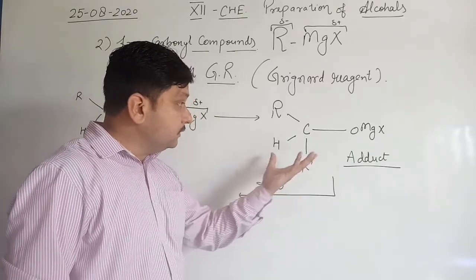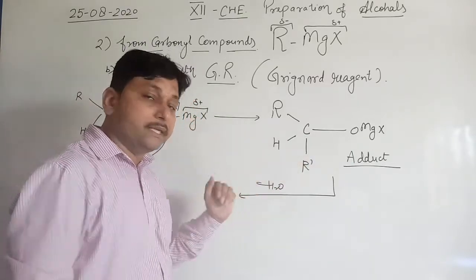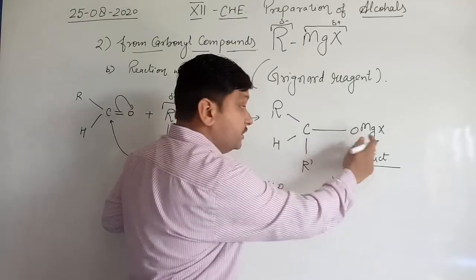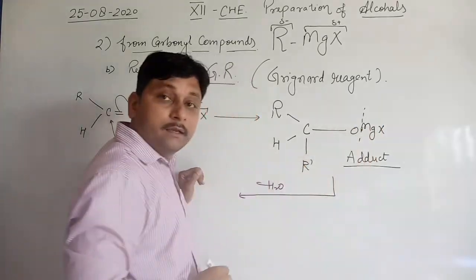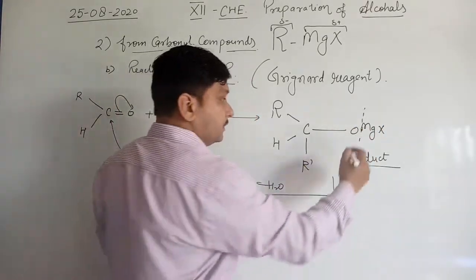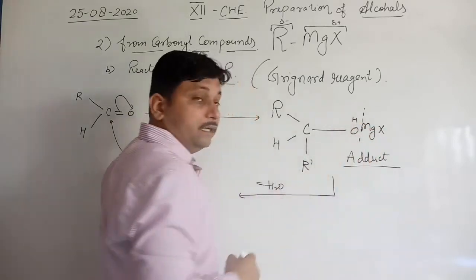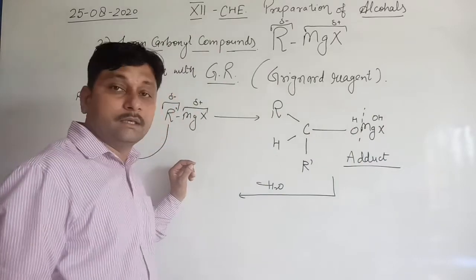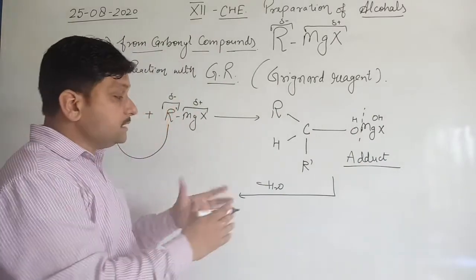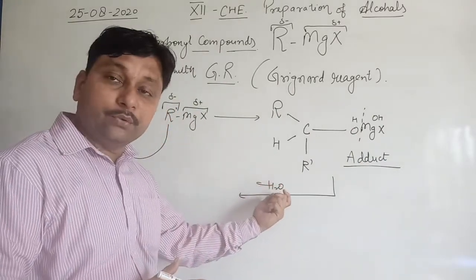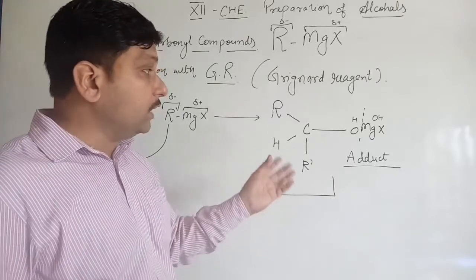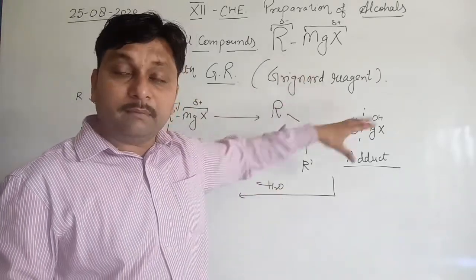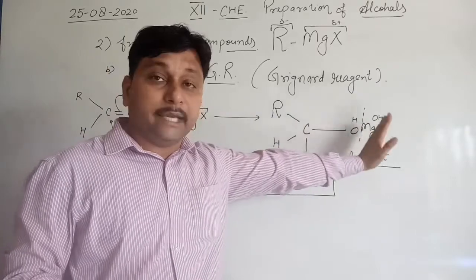In this adduct, when hydrolysis takes place, the bond between O and Mg will be cleaved. One hydrogen atom goes with the oxygen, and Mg takes OH. Clear? So one water molecule will be separated. One of the H will go with the oxygen atom. The other part, that is OH, will go with MgX.